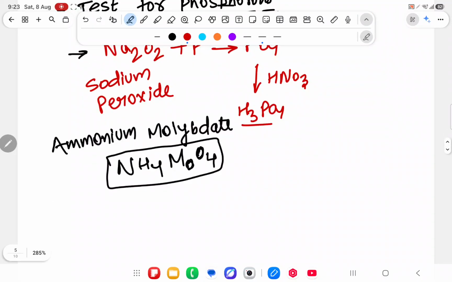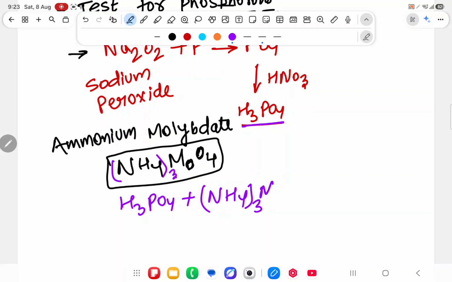First you have got H3PO4. You take H3PO4, then react it with ammonium molybdate, (NH4)2MoO4, plus HNO3, nitric acid.